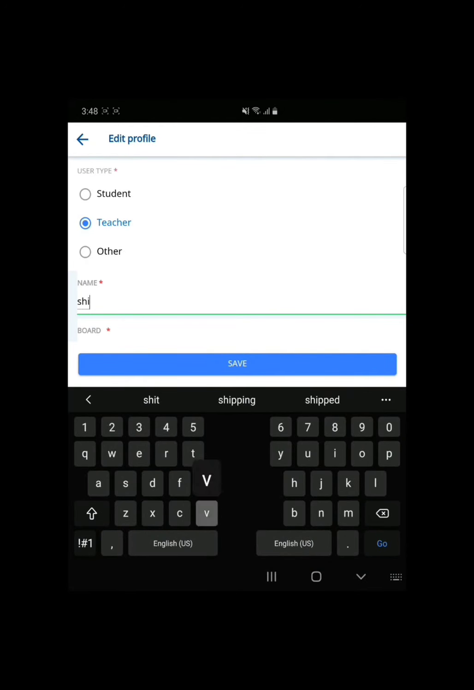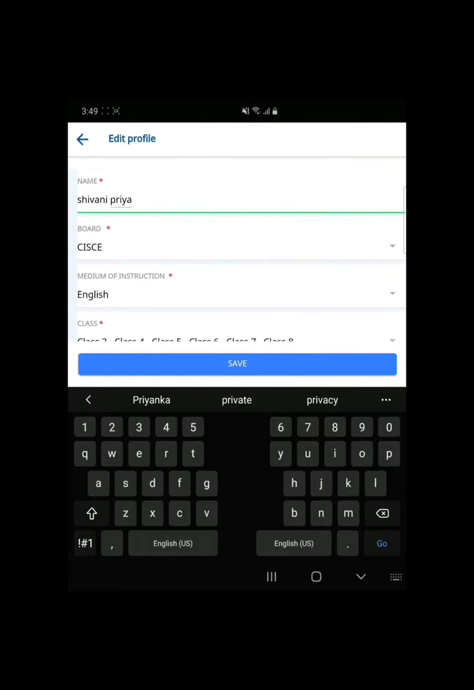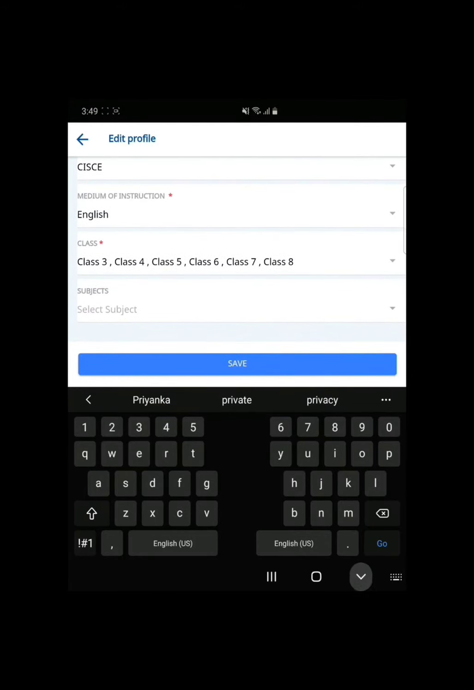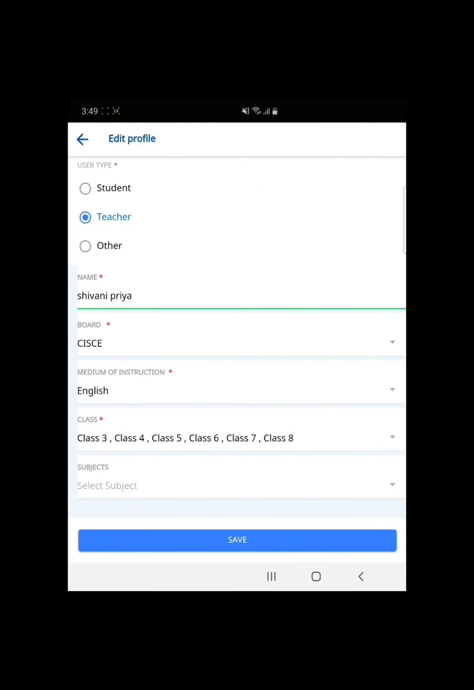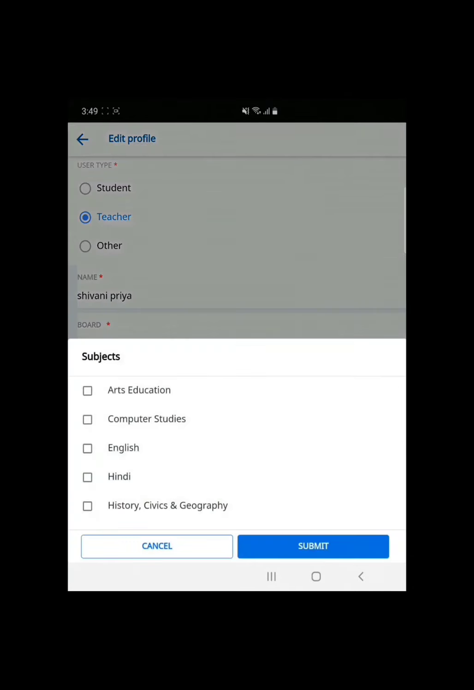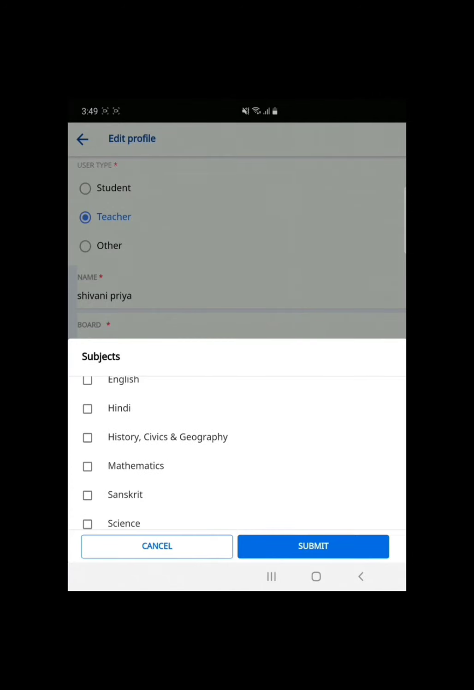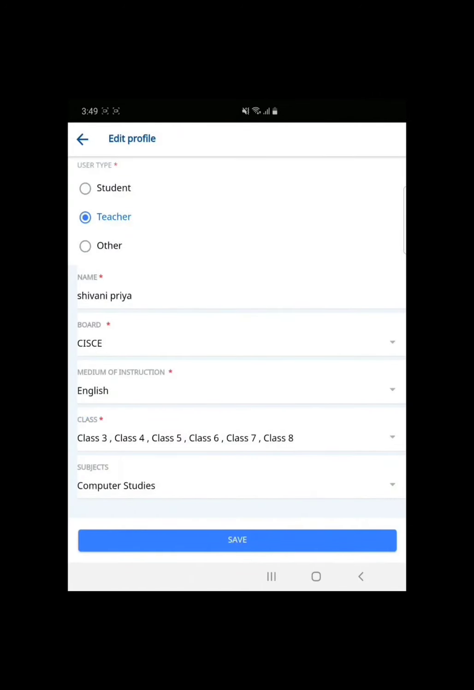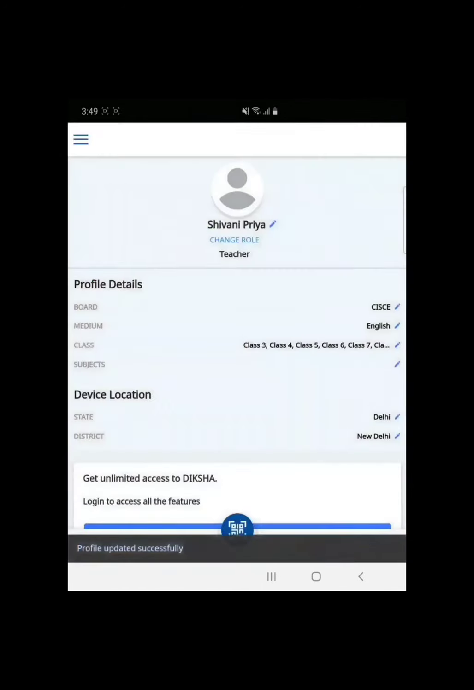And now I'll reach here where I'm writing my other details. It's a false one, it's not me, I'm just showing you as an example. Suppose I've written Shivani Priya, some candidate name, and the rest of the information I am filling. After that, I'll select my subject, which has so many options. I have selected computer and saved it.